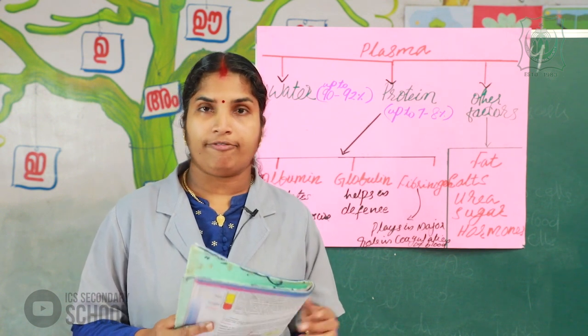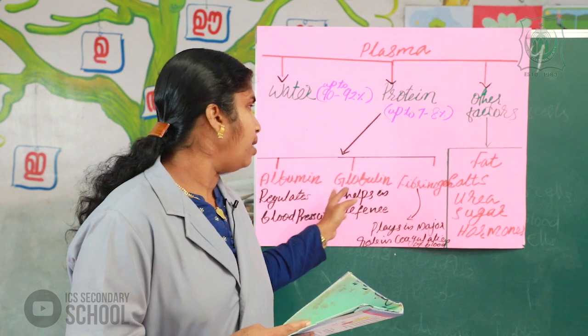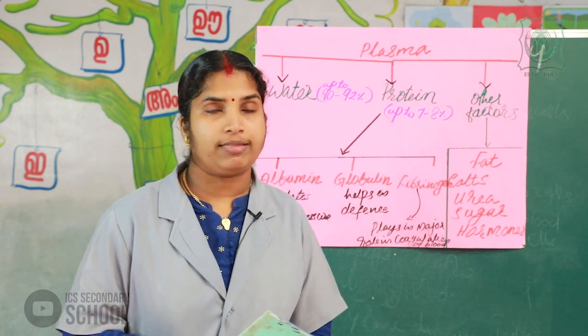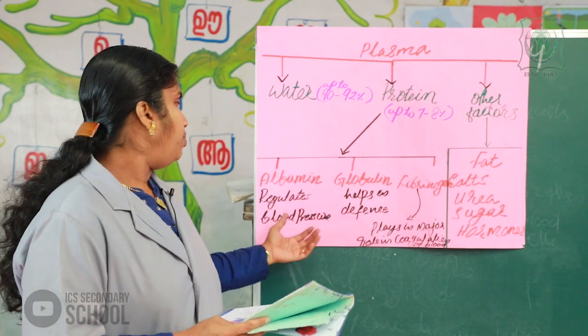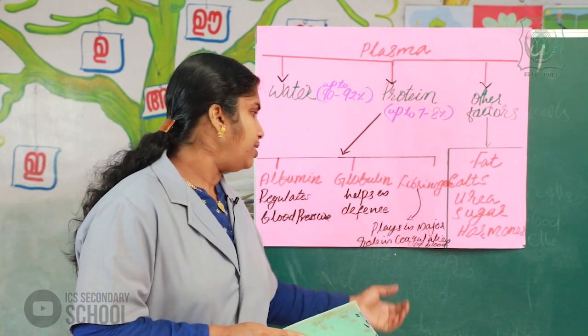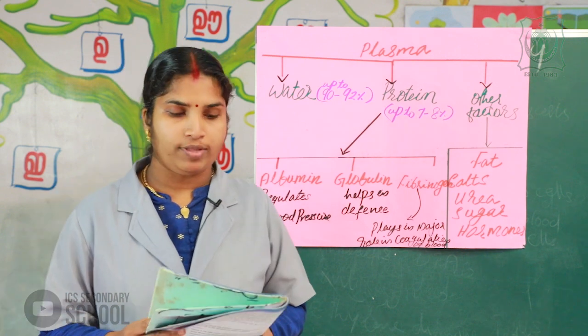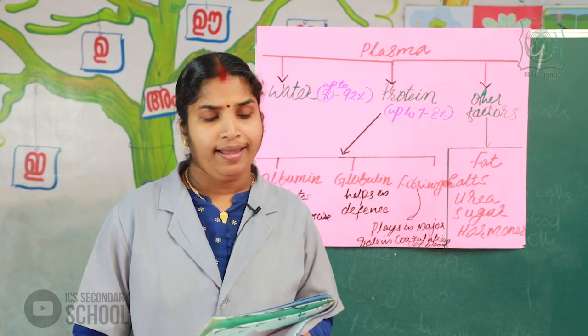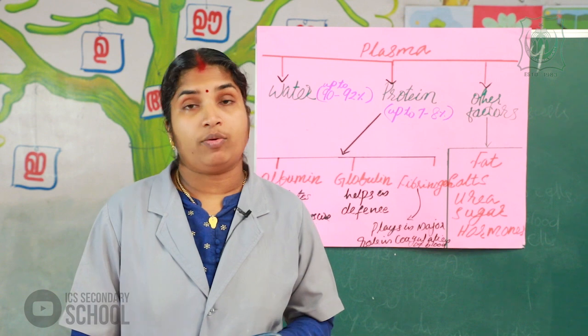Plasma proteins and their functions. Albumin, globulin and fibrinogen are the plasma proteins. Albumin regulates the blood pressure, globulin helps in the defense mechanism, and fibrinogen plays a major role in the coagulation of the blood.